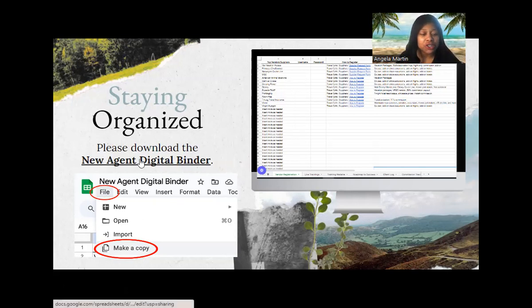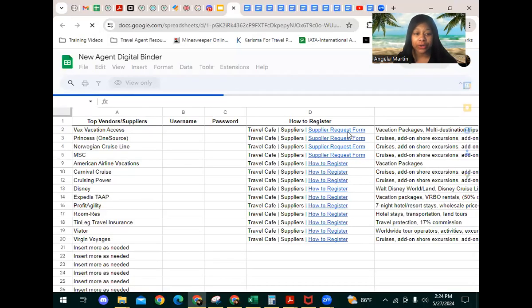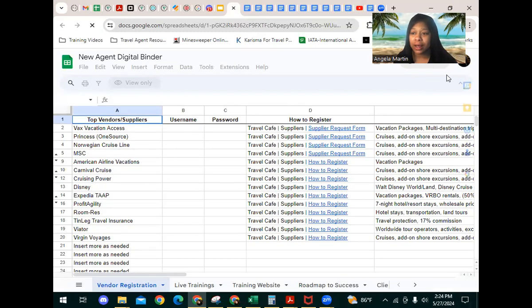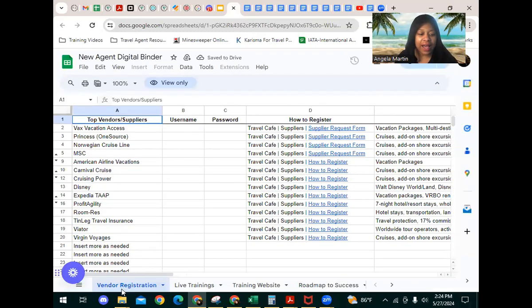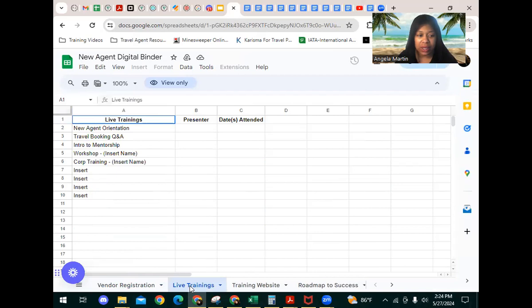I will click on this and show you what the New Agent Digital Binder looks like. It is simply a Google Sheets, and it has lots of tabs at the bottom. And it is a great way to keep track of all of the trainings that you've attended. So live trainings, new agent orientation, travel booking, Q&A, things like that. You can indicate the presenter that was there, the dates that you attended. This is just great. And then of course you can insert different ones as you go, okay?